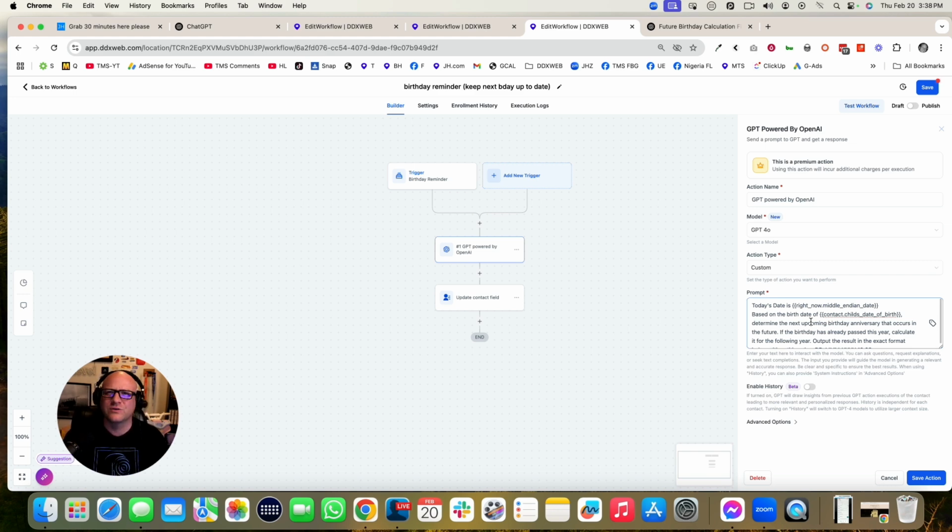Maybe by doing a webhook out and then using make.com to figure something out and then bringing it back in. This is much cleaner. It is a premium action, so there's a small charge per execution. But let me know if that helps. Let me know if you're already using the ChatGPT actions, if you think you'll try to use them going forward.